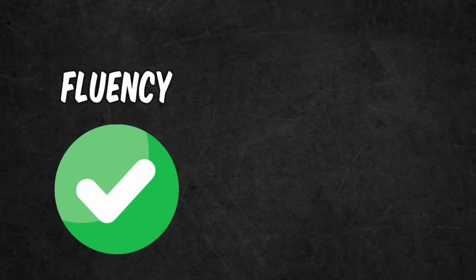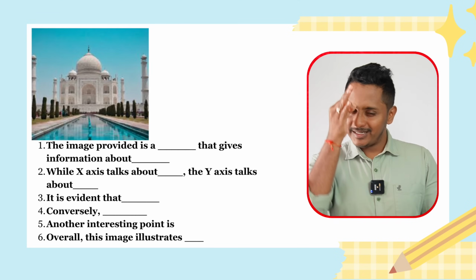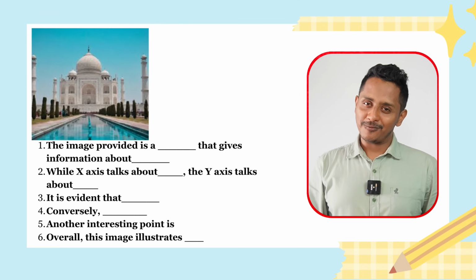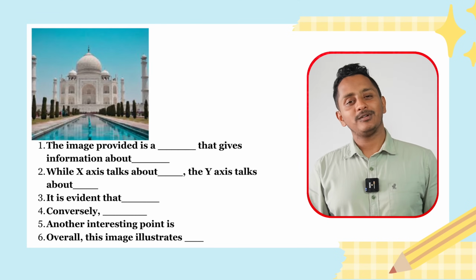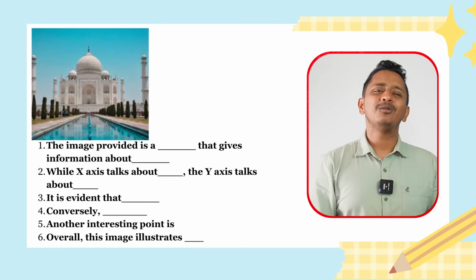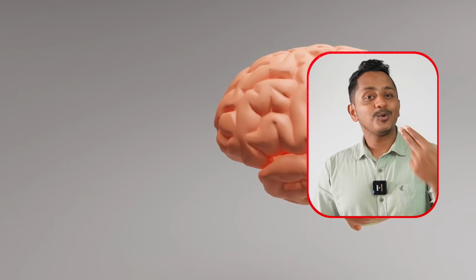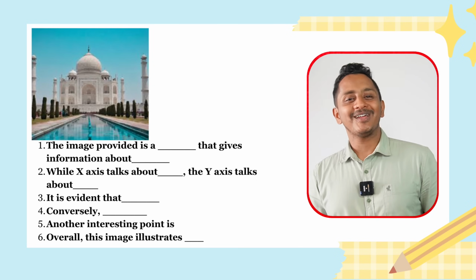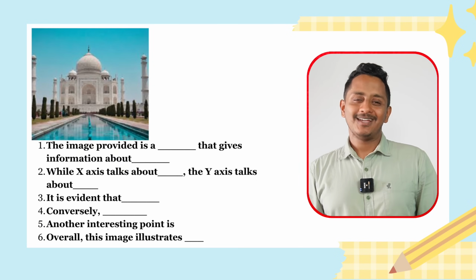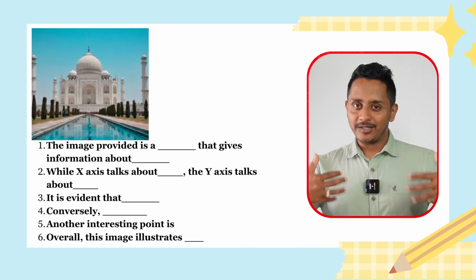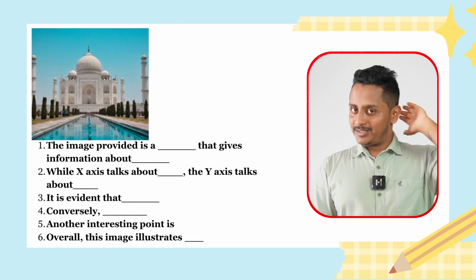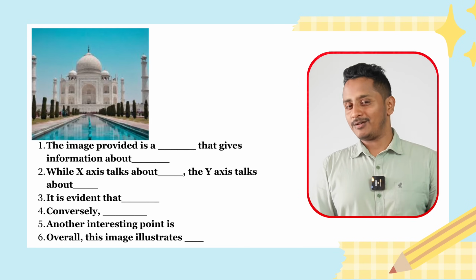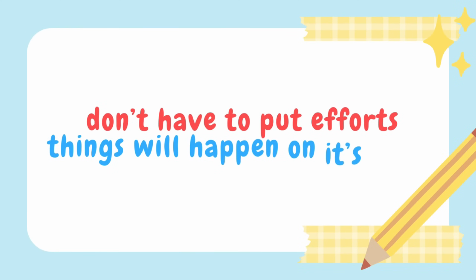It's the fluency that wins the race over the content. If that is what you have convinced your subconscious mind with, trust me, things will happen on their own. Otherwise, whatever you try, you will fumble, because consciously you know that you cannot fumble. If you fumble, marks will go down. But this will take a lot of time to learn. Trust me on this. So you have to convince yourself. Once you are convinced that fluency is the one that wins the race over the content, you don't have to put in effort. Things will happen on their own.